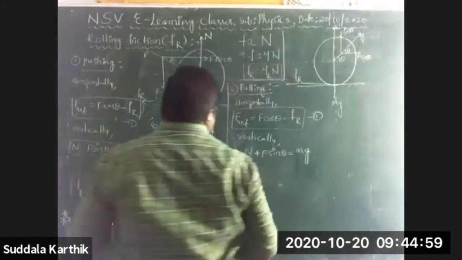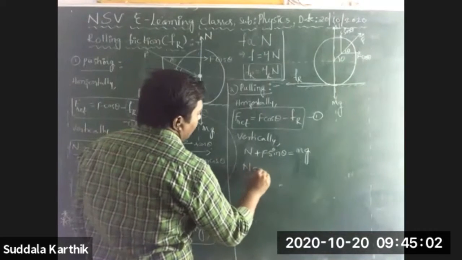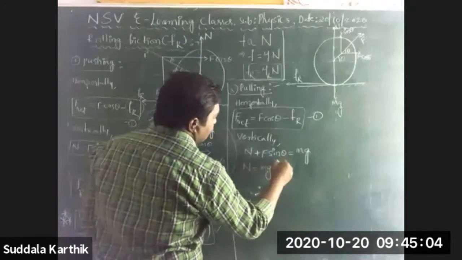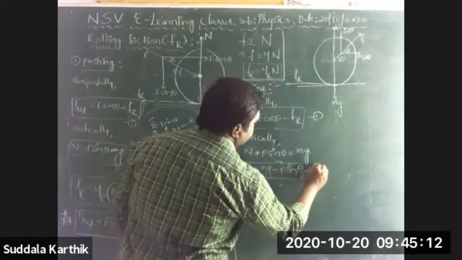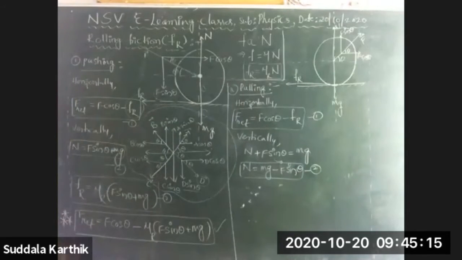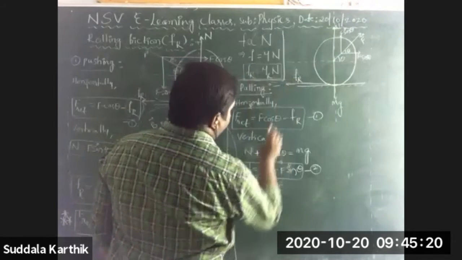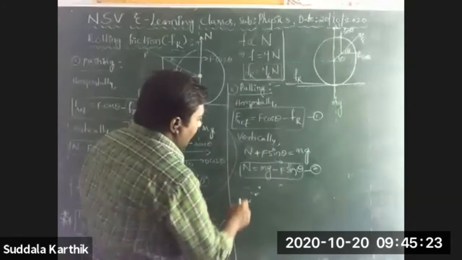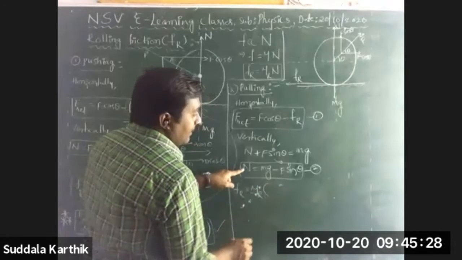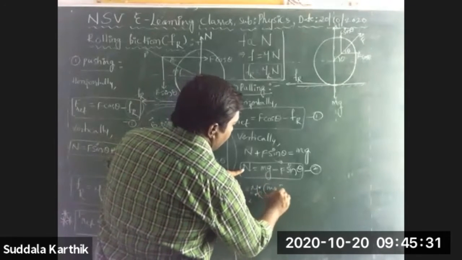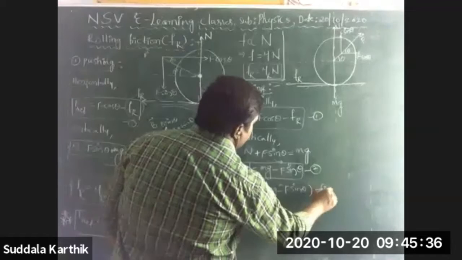Main difference. Next, I want to calculate the N value, Nana. That is mg; I am sending this term to that side, minus F sin theta. Let it be equation number 2, Nana. Right? Next, I am going to discuss Fr, Nana. Fr is there in equation number 1. For that purpose, Fr is equal to mu r into N. N is how much, Nana? From equation number 2, mg minus F sin theta. Let it be equation number 3, Nana.